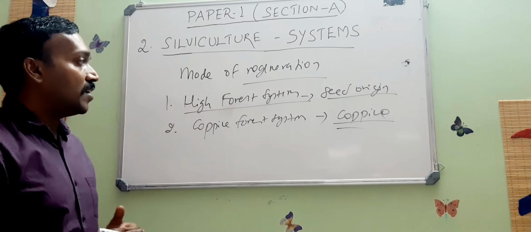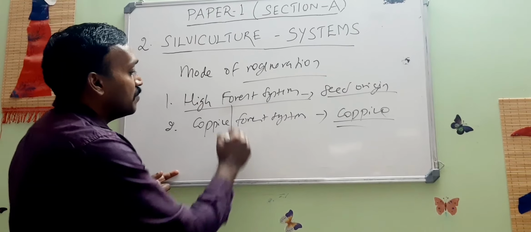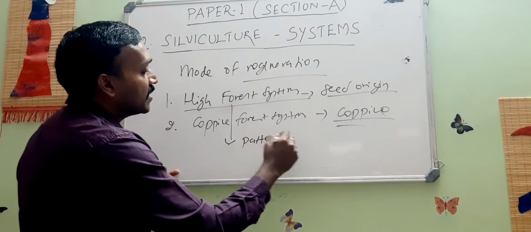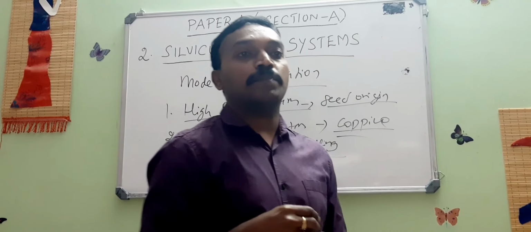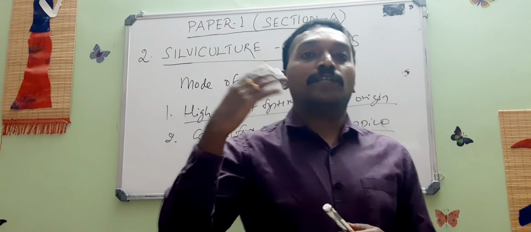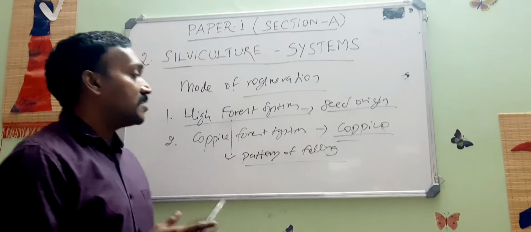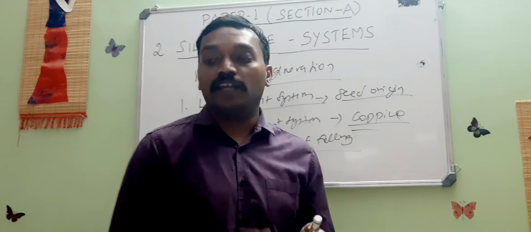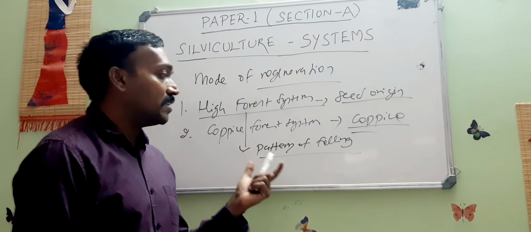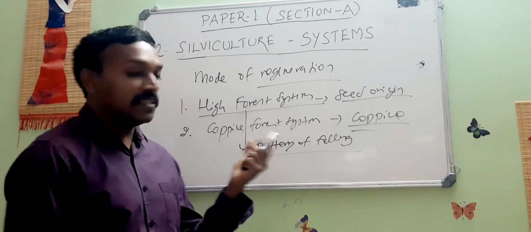Once again, the high forest system is further classified into three types, based on the pattern of felling, whether the felling is concentrated in a particular time or a particular area. Let us see how it is classified and under what circumstances each pattern is followed.